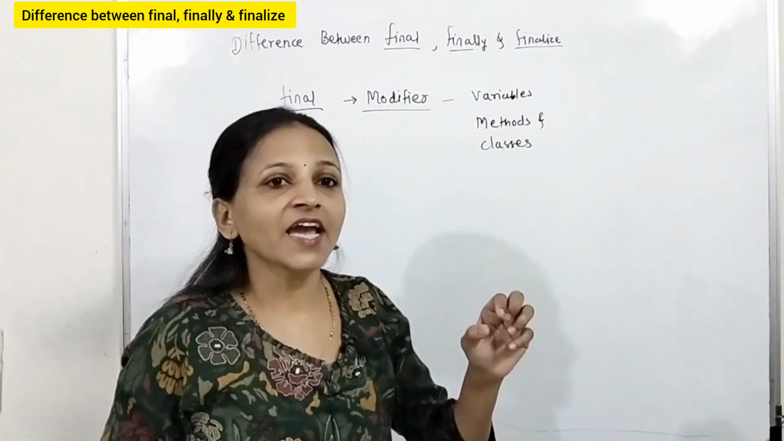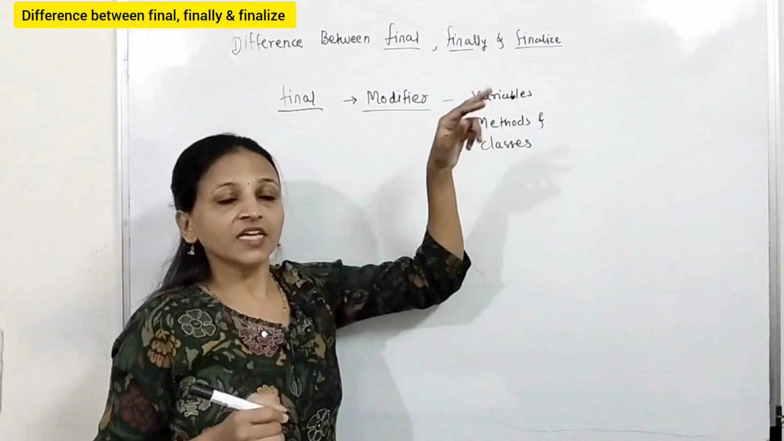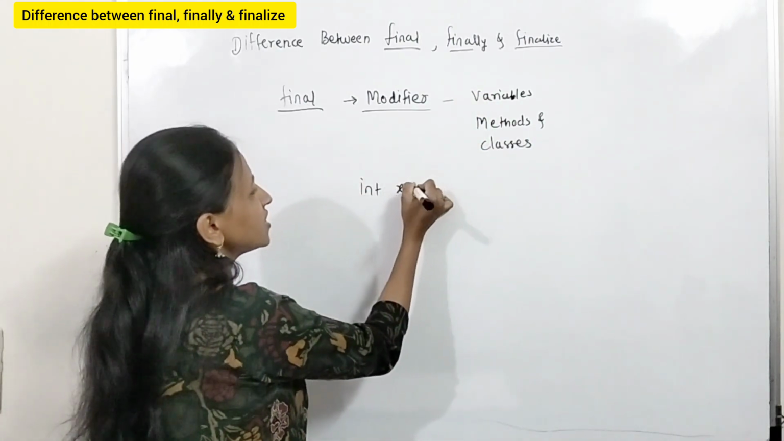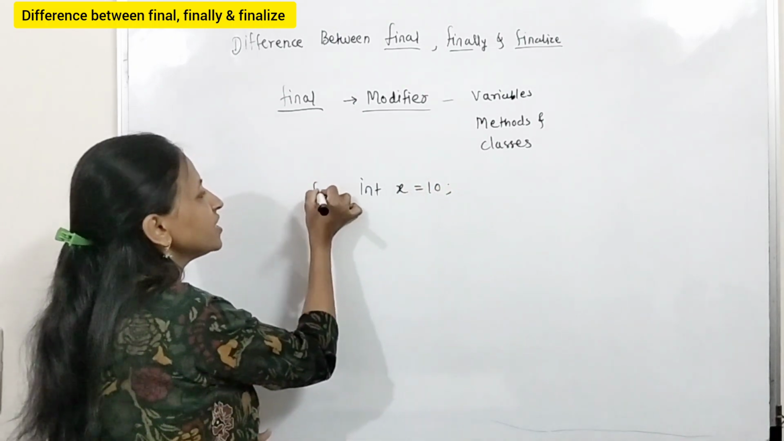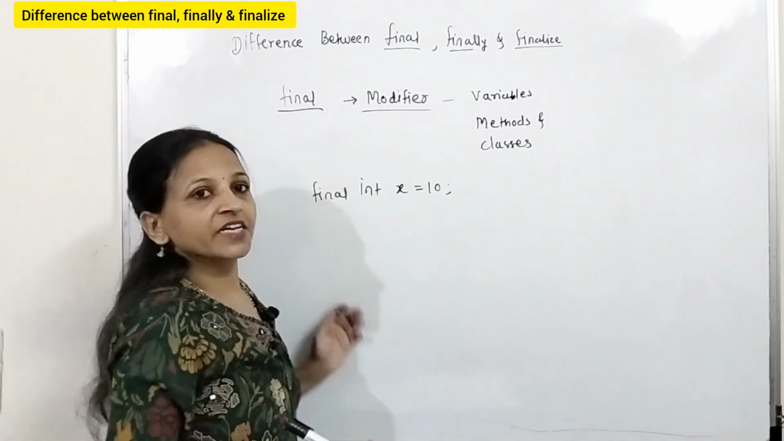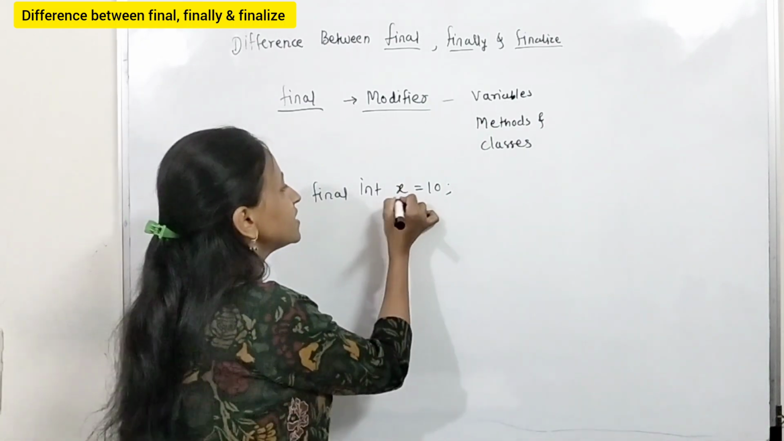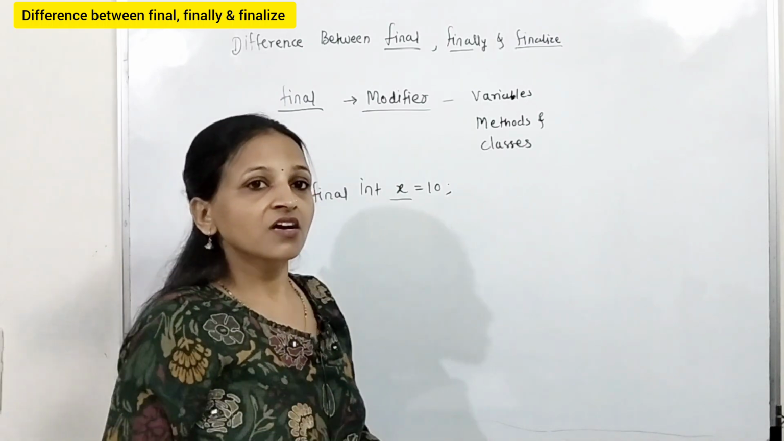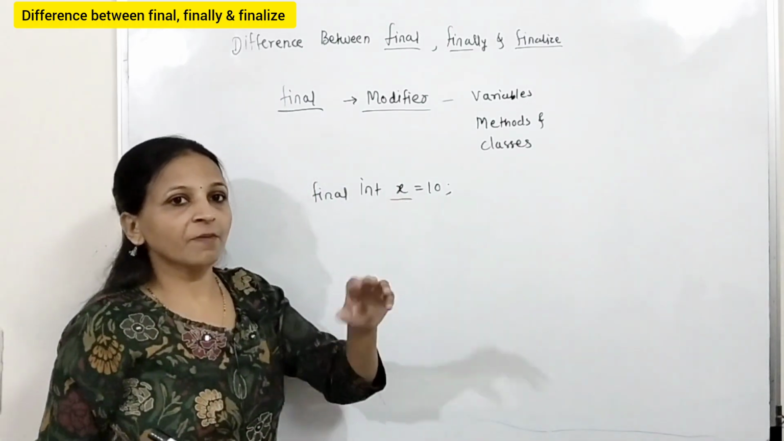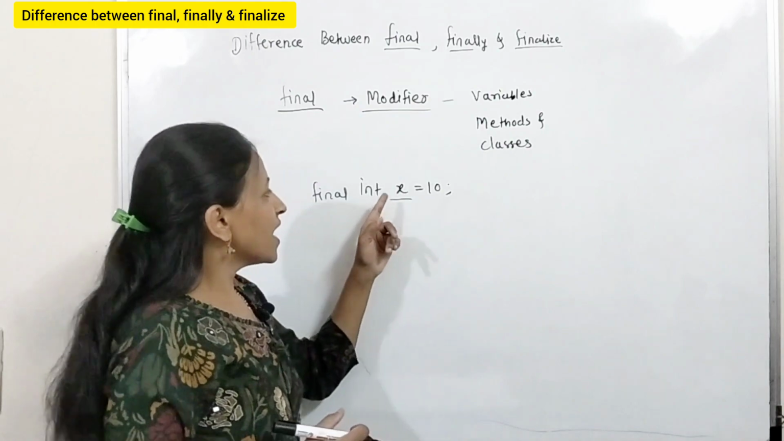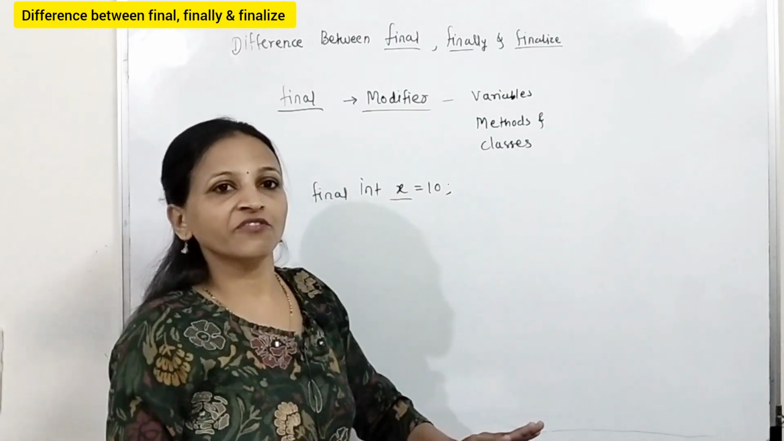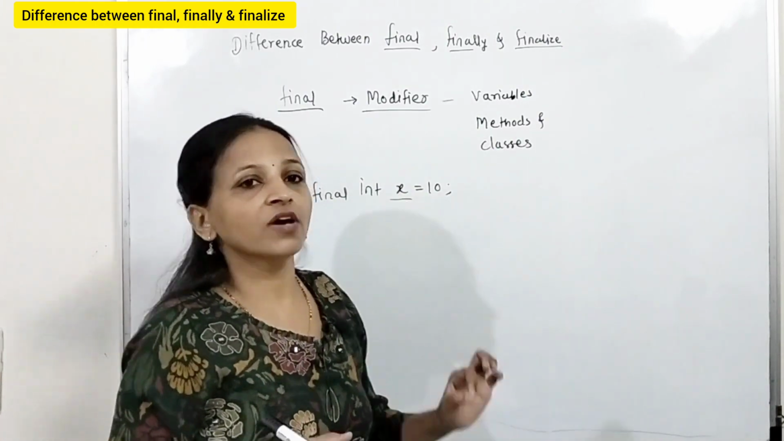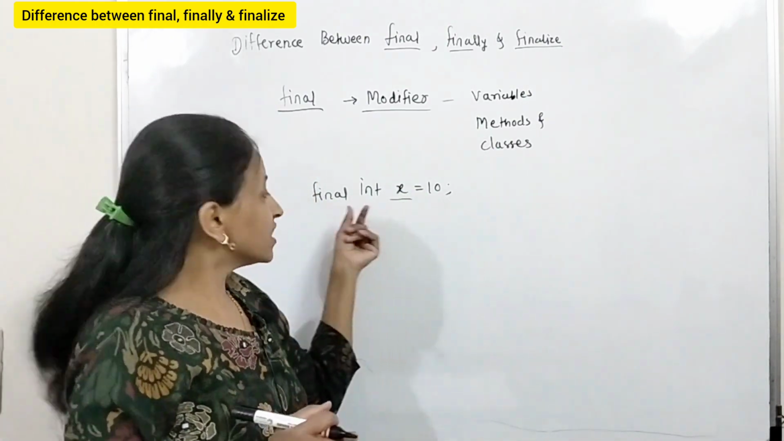Suppose we declare a variable as final, then it will become a constant. For example, I declare an integer x equals 10 and attach the final modifier while declaring that variable. Then x will become a constant, and if in the program you change the value of x, the compiler will generate an error, because x is now a constant. You cannot modify its value. Reassignment to the x variable is not allowed after its declaration in this way.